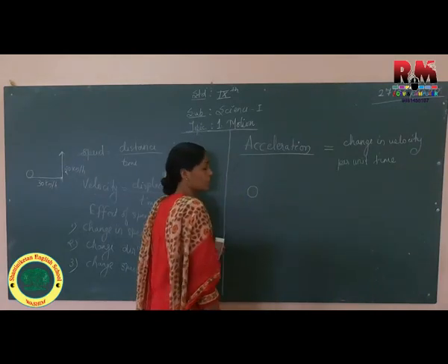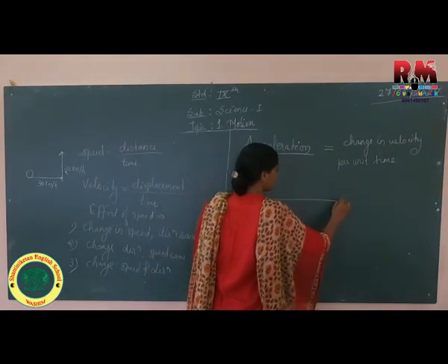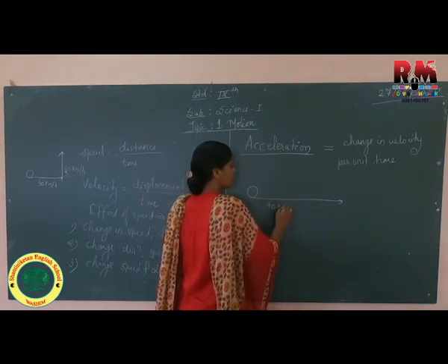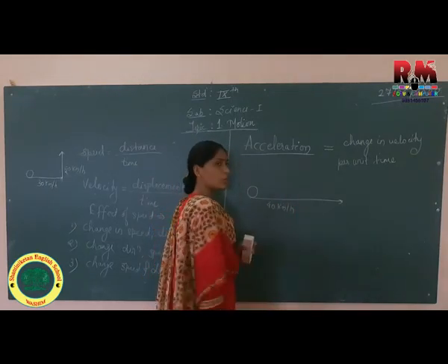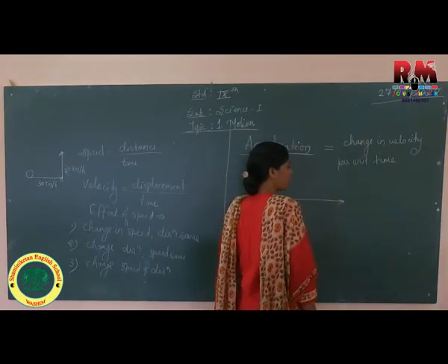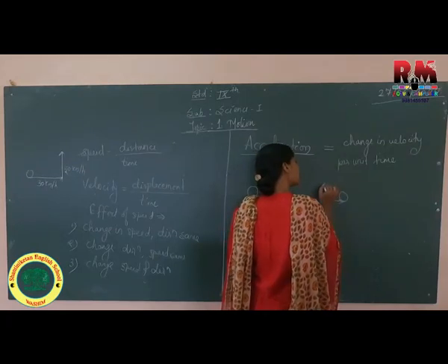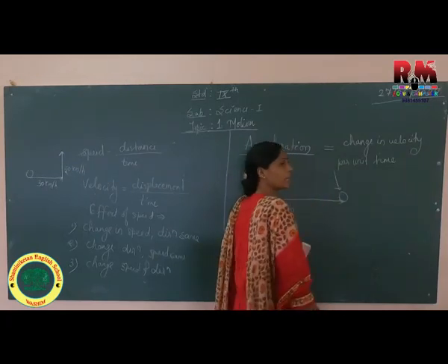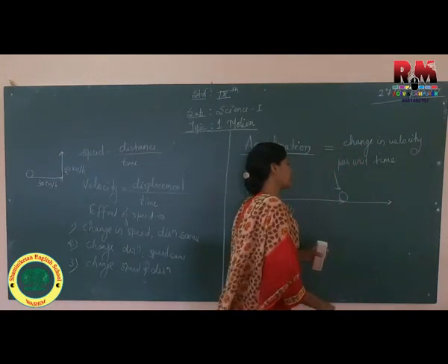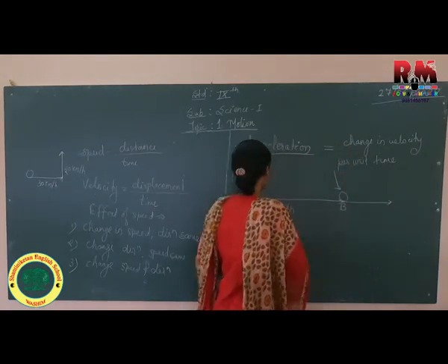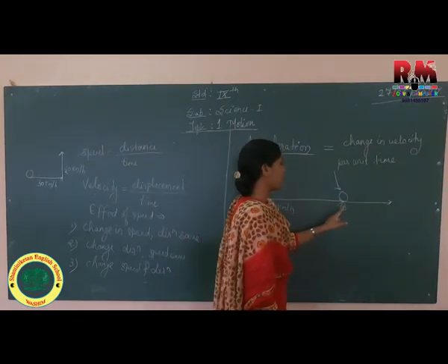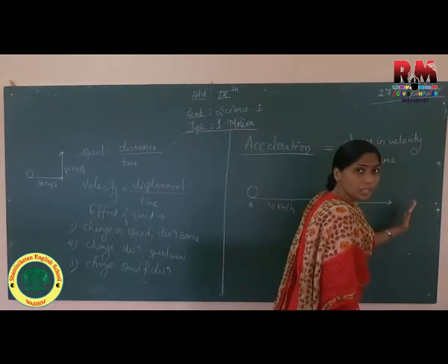Okay, per unit time means consider an object moving with 40 km per hour. After this point, if we apply force on this object, it will change its speed. After this point B, what I did, I applied more force, due to this the speed changes.